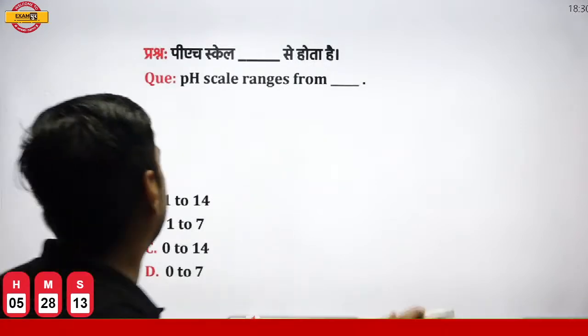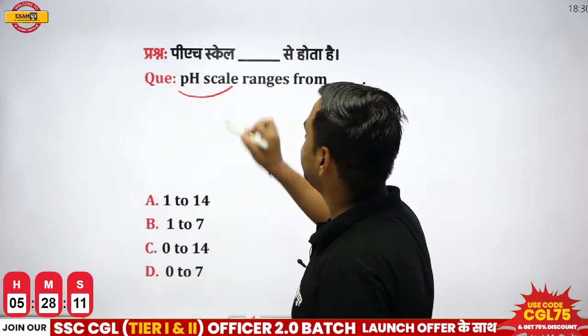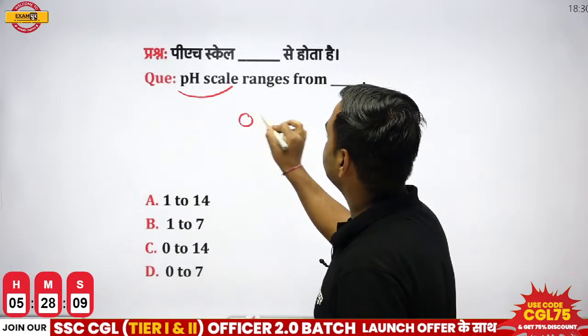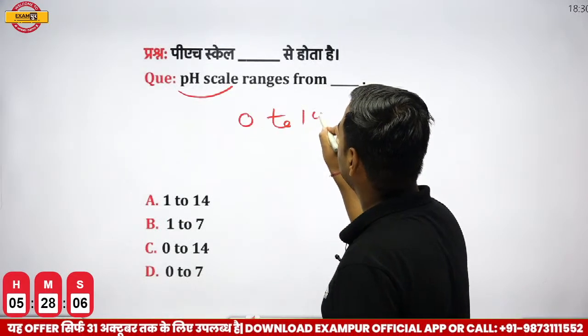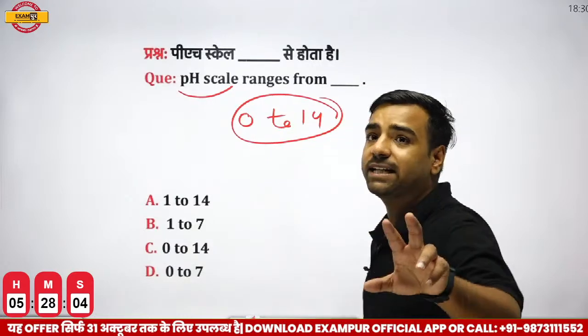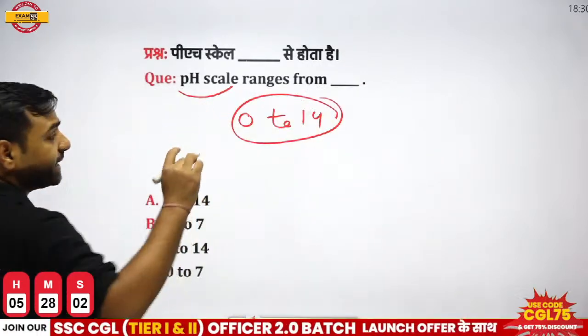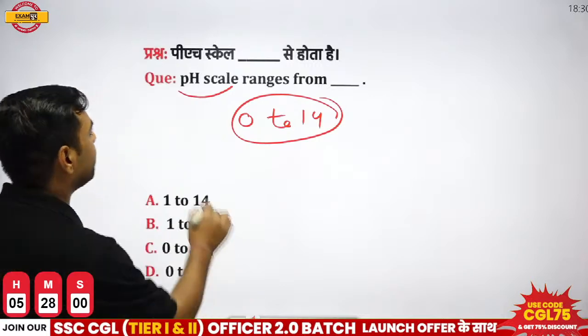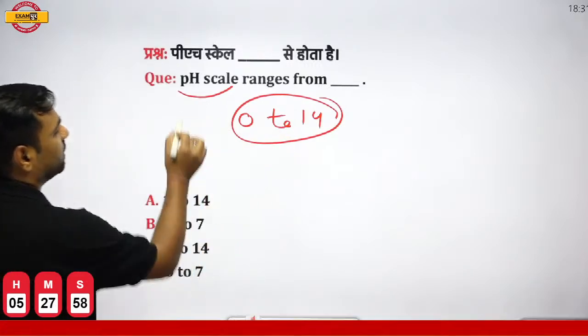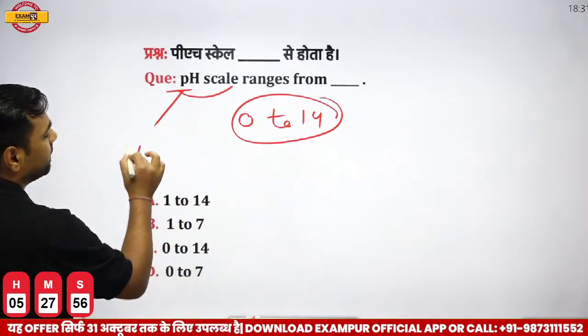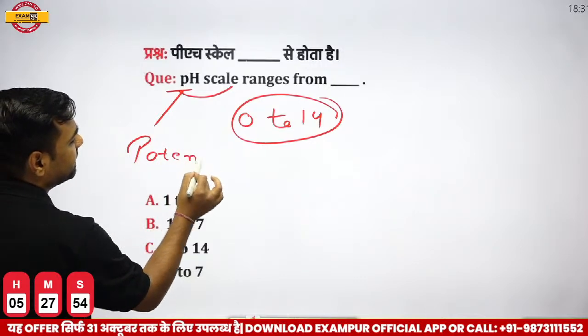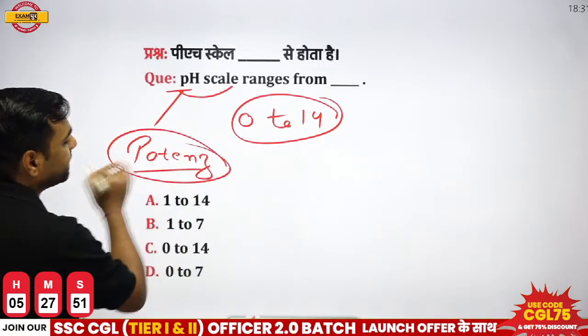So yes, I was waiting for the answer. The pH scale ranges from 0 to 14. Please remember. Now, what does P stand for? It's not 1 to 14, Vinod. Please remember, this is from 0 to 14. First of all, P stands for potence. This is asked in the examination.